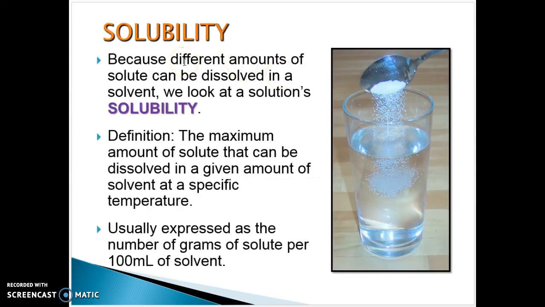All right, solubility. That's another word. That's how much of a substance can be dissolved at a given temperature. The maximum amount of solute that can be dissolved into a solvent at a specific temperature. So solubility is how much you can dissolve in something at a specific temperature.